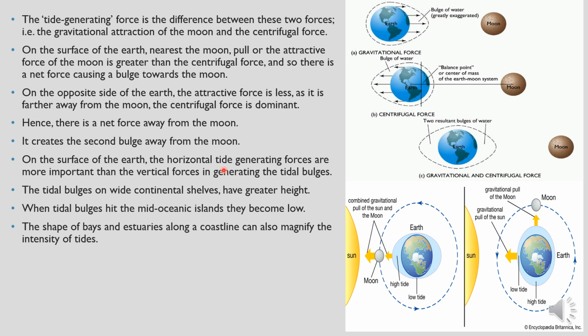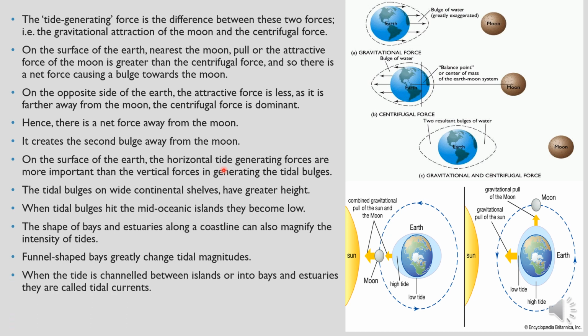So the shape of the bays and estuaries along a coastline can also magnify the intensity of the tides. Also, we'll see that funnel shaped bays greatly change the tidal magnitudes. When the tide is channeled between islands or into bays and estuaries, they are called tidal currents.